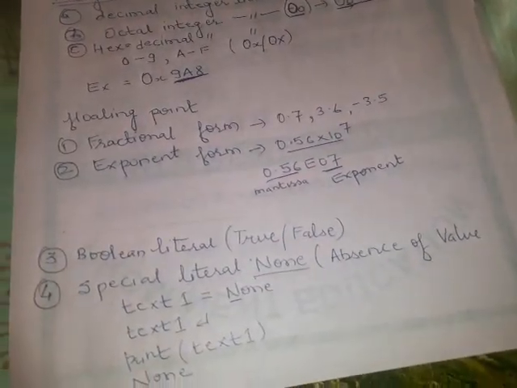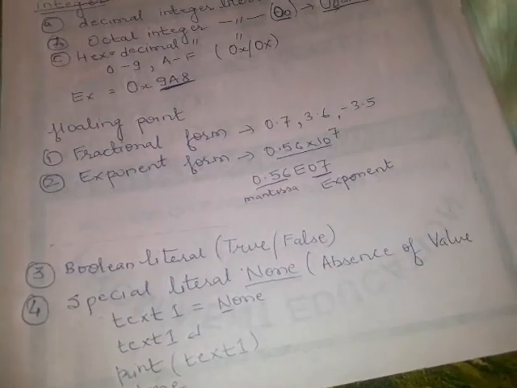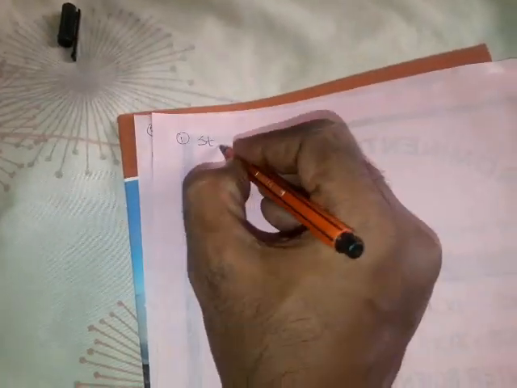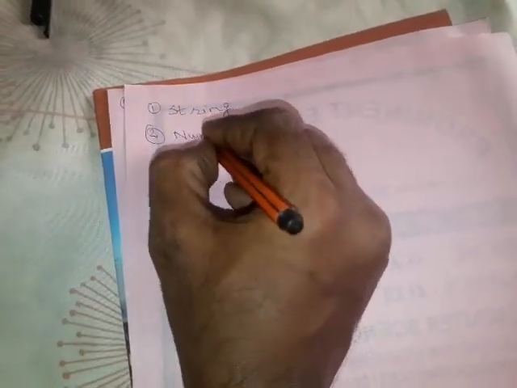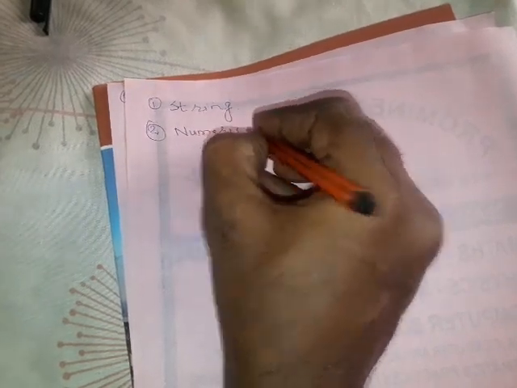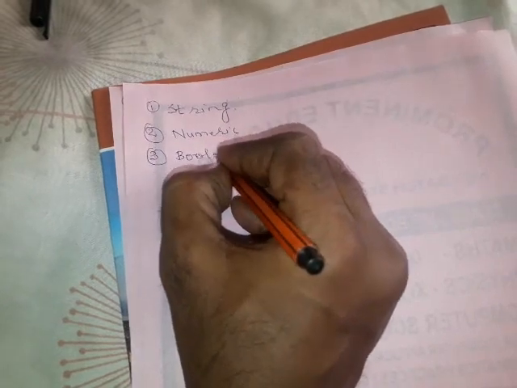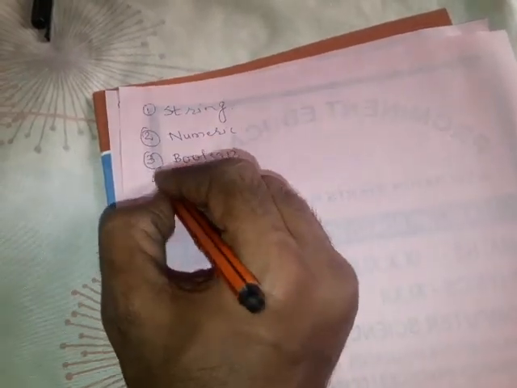In literal, today we have discussed string, then numeric literal, then Boolean, then the special literal None.